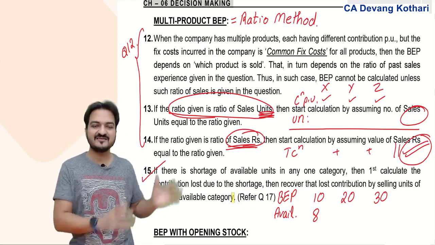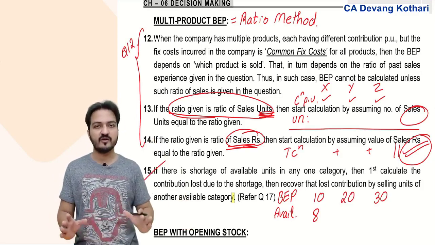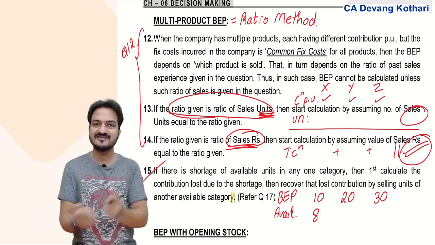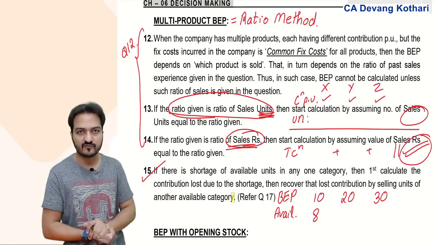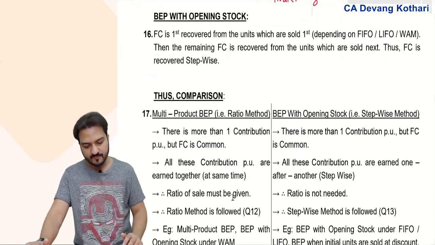Done. But consider this list of rules that I have given. This is like your summary notes. So once you have done those questions, it will be easier for you to revise that over here. Done? Yeah. Next advanced level was BEP with opening stock.